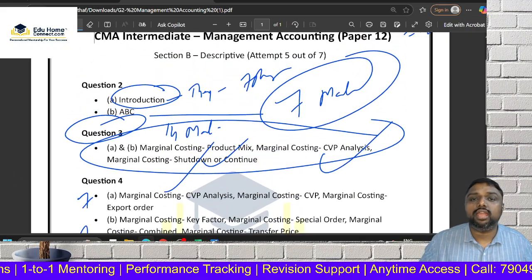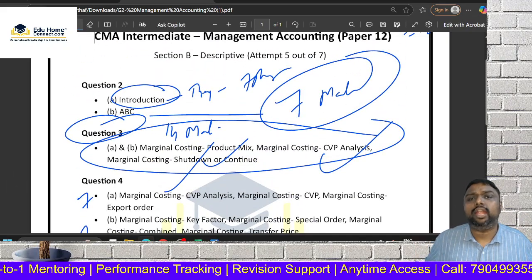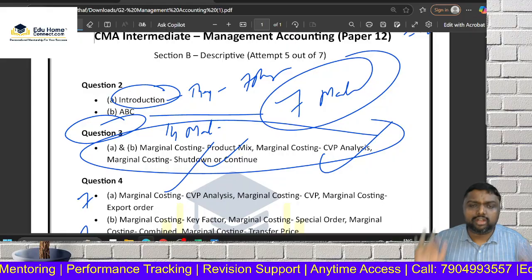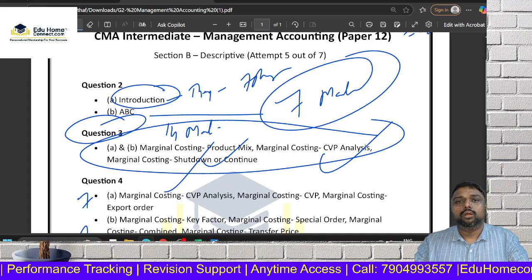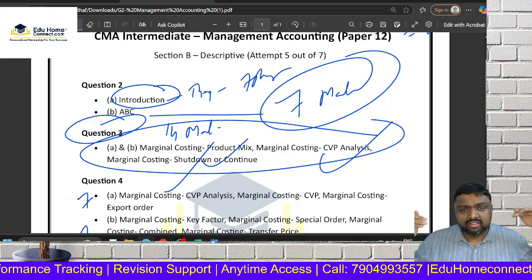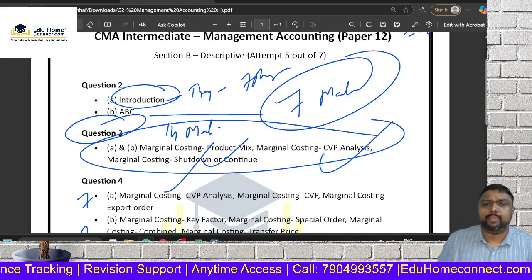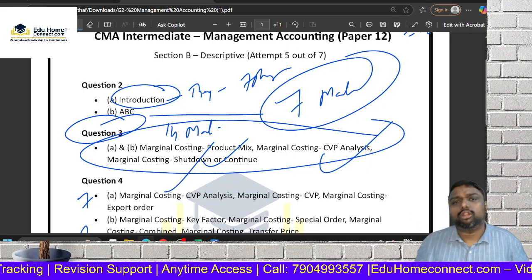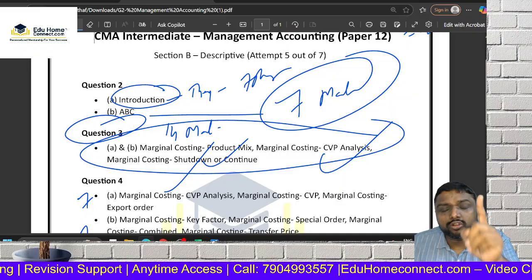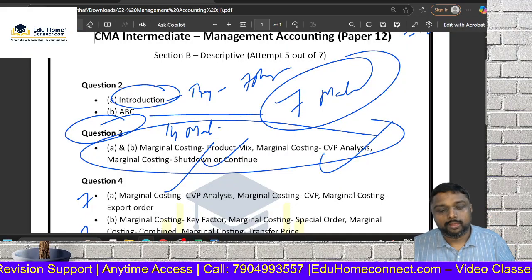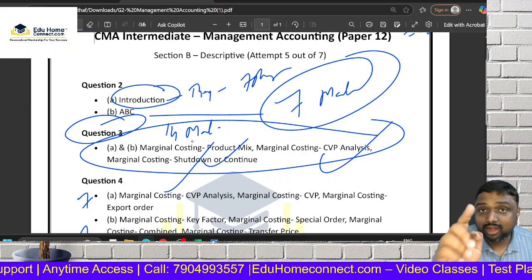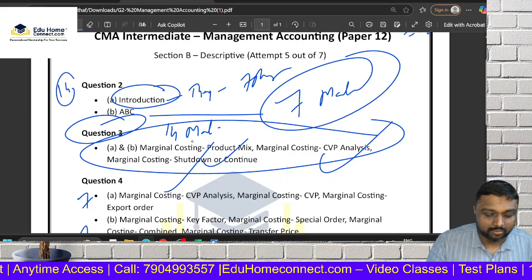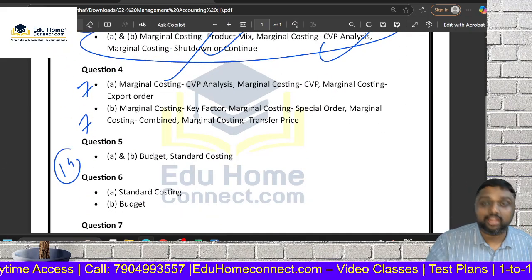For this question number 3, if the paragraph is familiar, you write. Unfamiliar paragraph, don't take it, because time management is very difficult. As a faculty, we ourselves take 5 minutes to understand the paragraph, so students, you will take more than that. We have 12 days for the exam, so we got this area pakka: one topic, small, in 7 papers, you are getting 14 marks. Marginal costing, you got 14 marks.